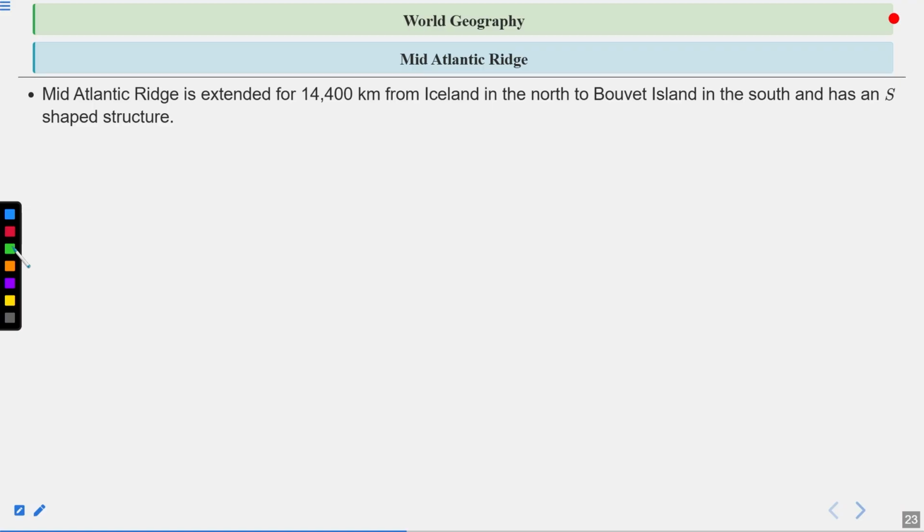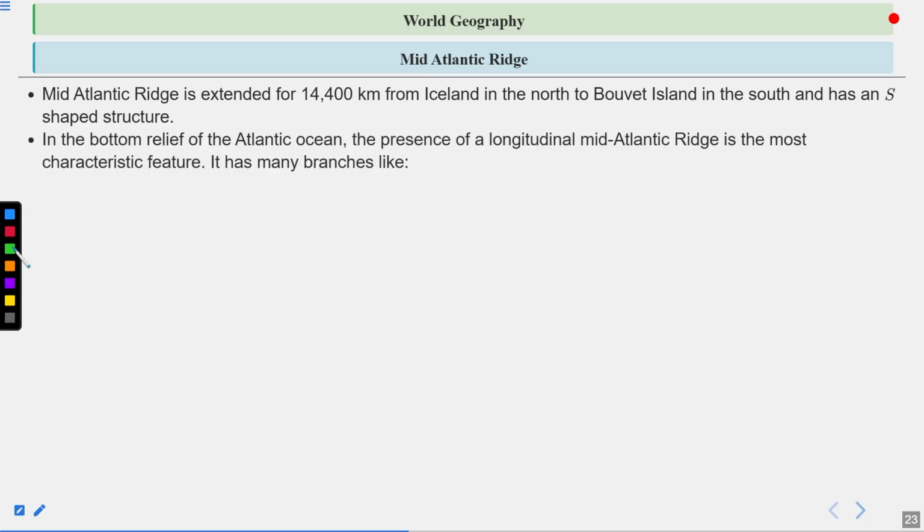Now, let's talk about one of the important minor relief features of oceans, that is the Mid-Atlantic Ridge. The Mid-Atlantic Ridge extends for 14,400 km from Iceland in the north to Bouvet Island in the south and has an S-shaped structure. In the bottom relief of the Atlantic Ocean, the presence of a longitudinal Mid-Atlantic Ridge is the most characteristic feature. It has many branches like